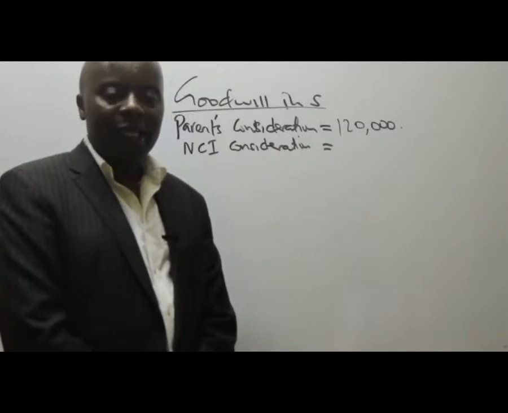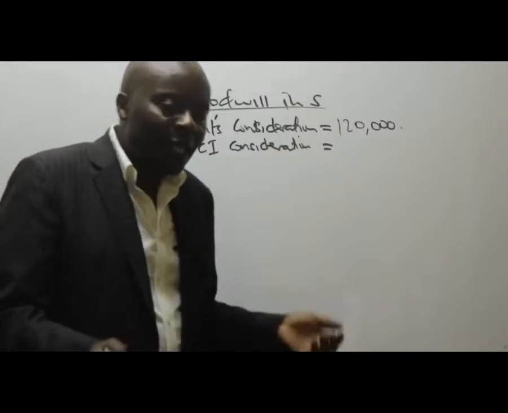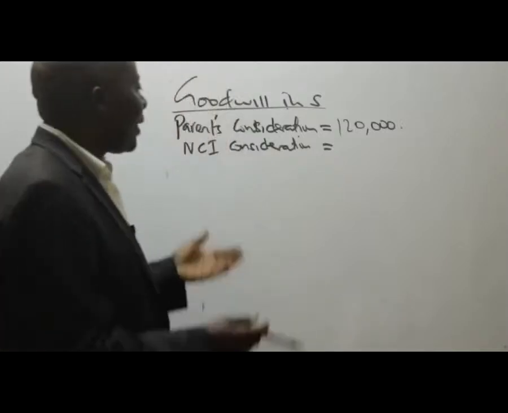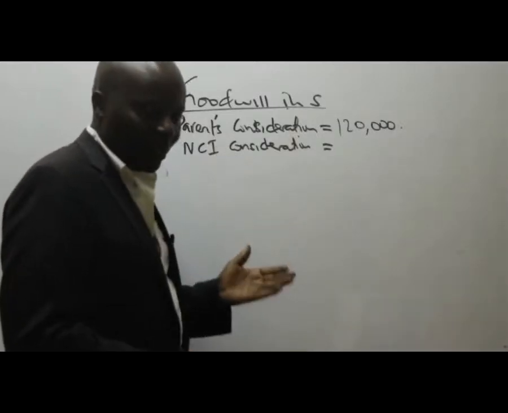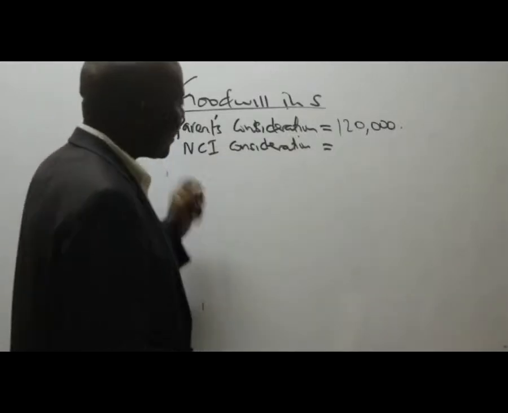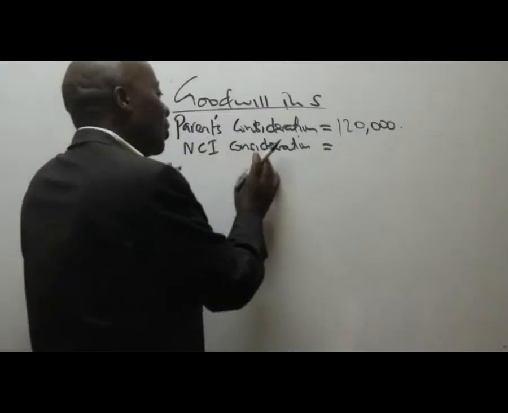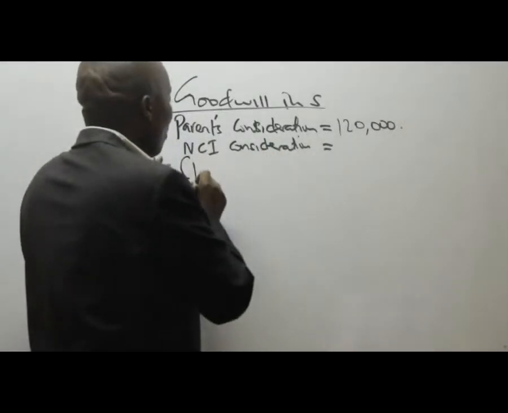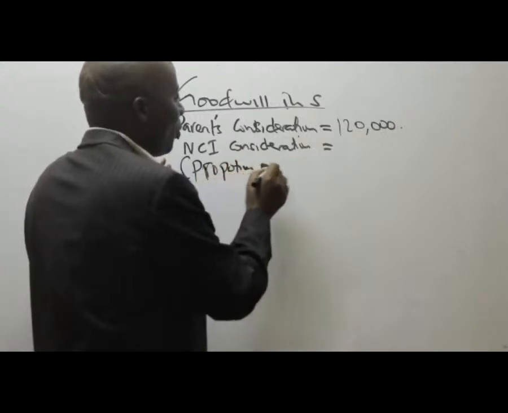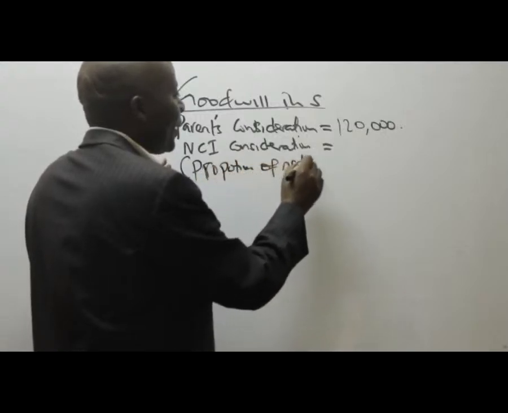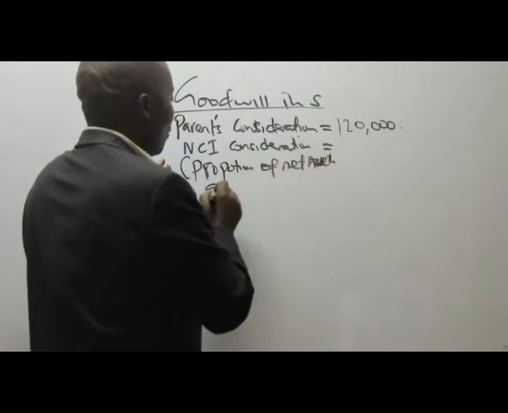So NCI here has not been given. And if NCI has not been given, IFRS 10 is very, very clear with us. It tells us that whenever the NCI's figure is not given, use the proportionate method. So proportion of net assets at acquisition.